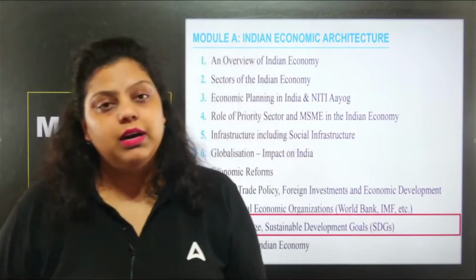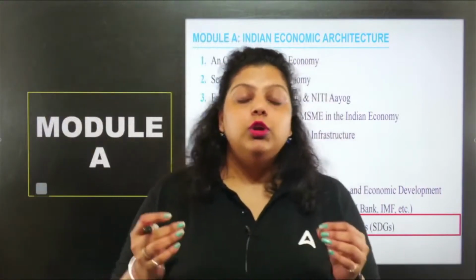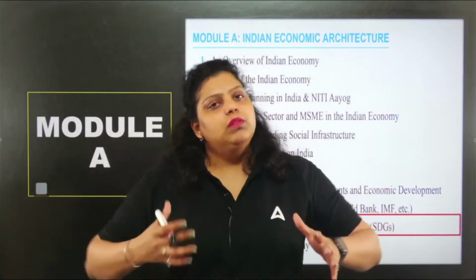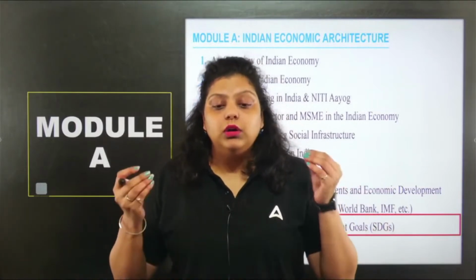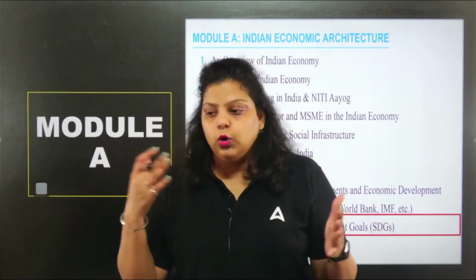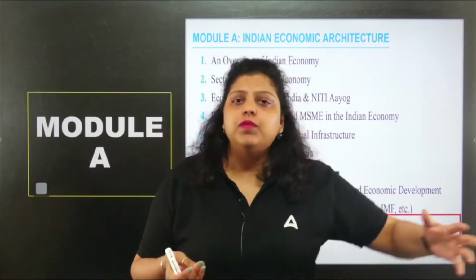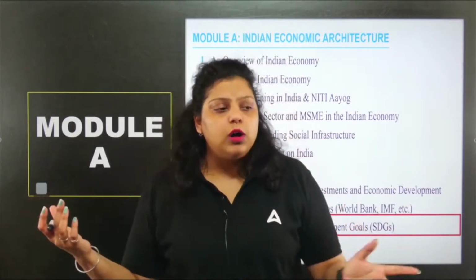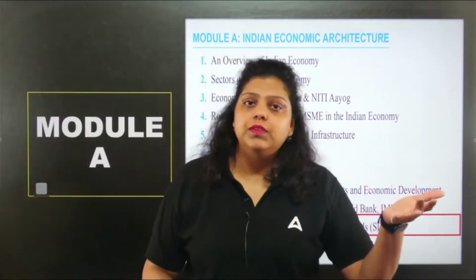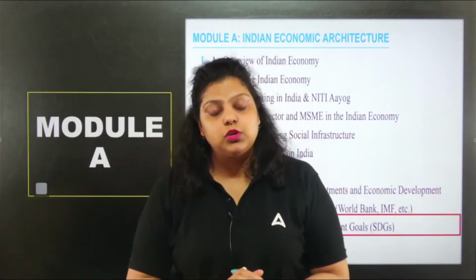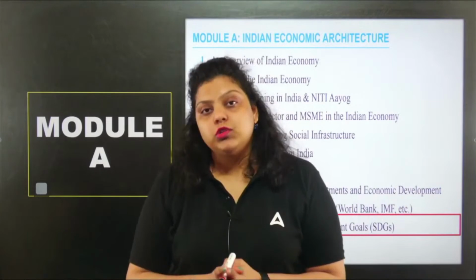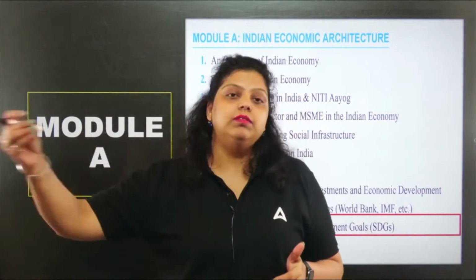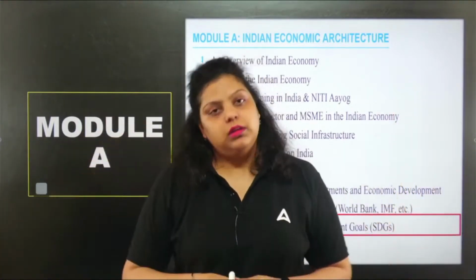I hope you have all heard of the United Nations General Assembly. It saw that after World War II, and even before that, the global economy was facing a lot of financial and other issues, and countries were not able to cope with the situation. Inflation and the cost of living were increasing, but people were not able to survive. That's why the United Nations General Assembly said we have to set certain goals and make every country achieve them so that the global economy will rise accordingly.